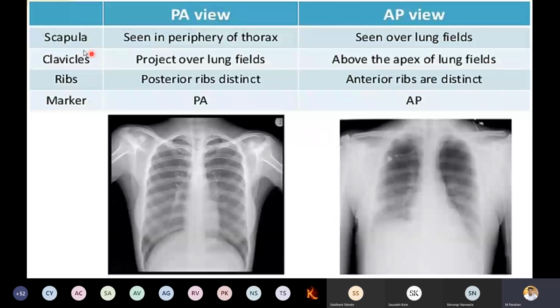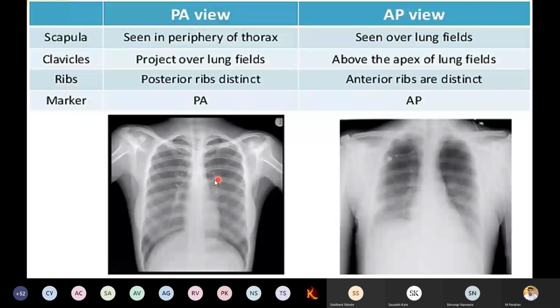Scapula: in the PA view, it is seen in the periphery of the thorax, yes, it is seen here. In the AP view, it is seen over the lung field. Comparatively, you can compare: this is PA, this is AP.